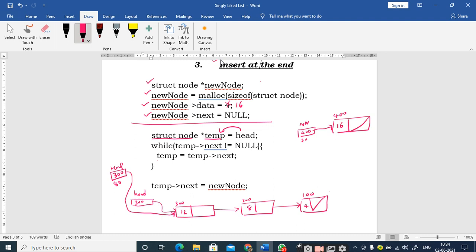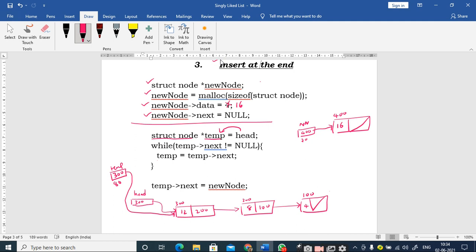So now what I have to do is, how can you identify the last node? When the next part of any node is null, that is identified as the last node. So I should check the address part of each and every node. I should check the address part of this first node. If it is not equal to null, what I should do? I should move to the second node. Again I will check the address part of the second node. If it is not equal to null, again I will move to the next node.